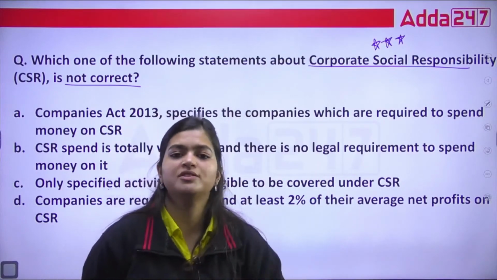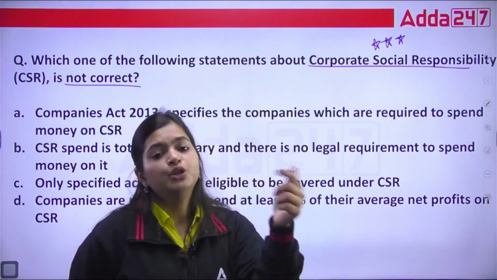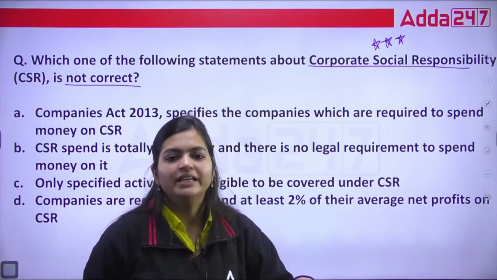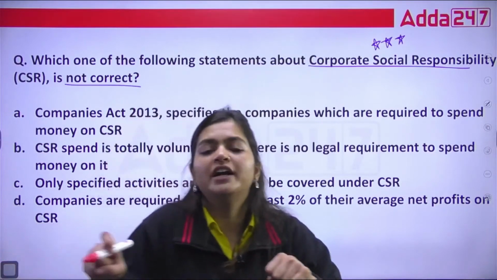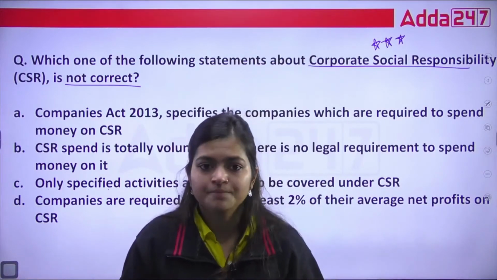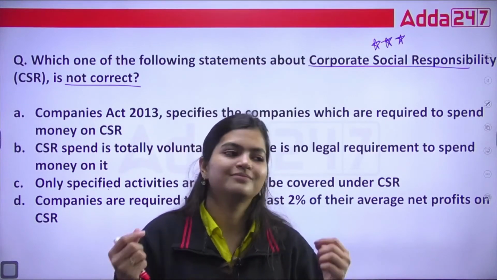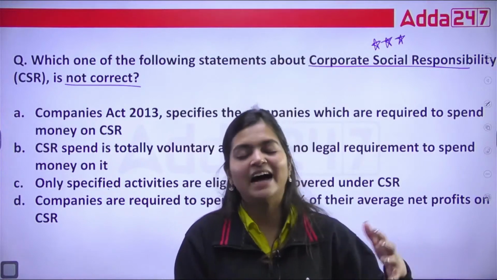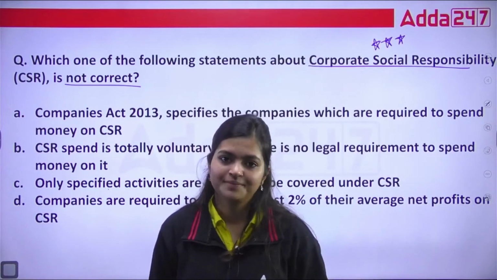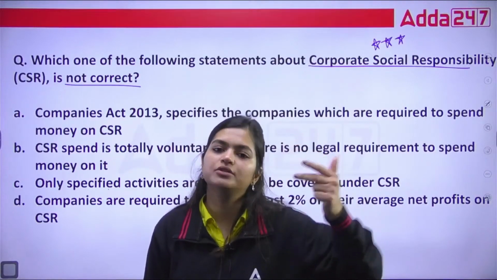That is social responsibility, because as a company you want to increase your wealth, so you are trying to deplete the social environment, you want to take advantage of society, but you are avoiding giving them something in return. So what the law is saying is that you need to compulsorily give some amount of your profit. This is your legal requirement if you cross that threshold limit.